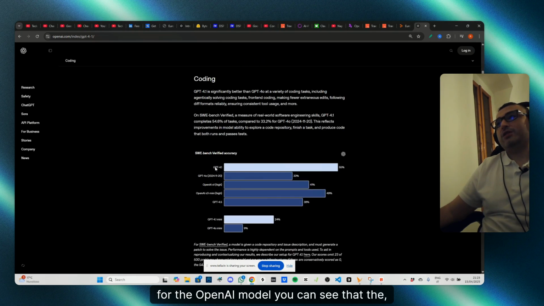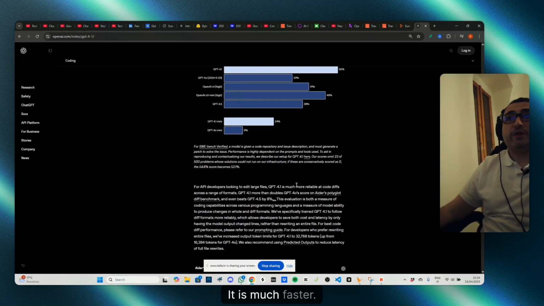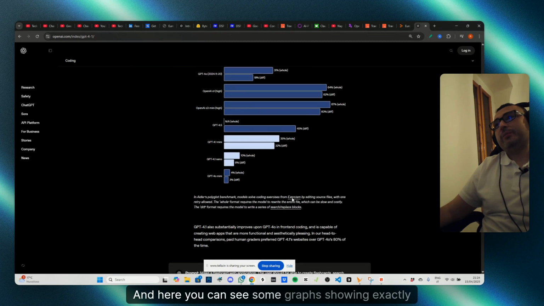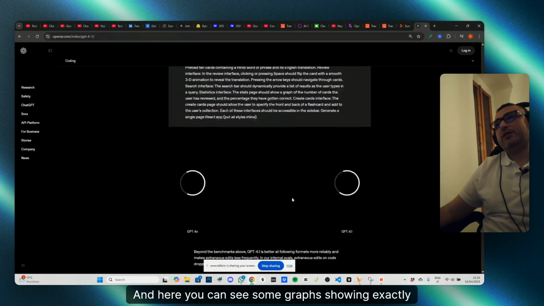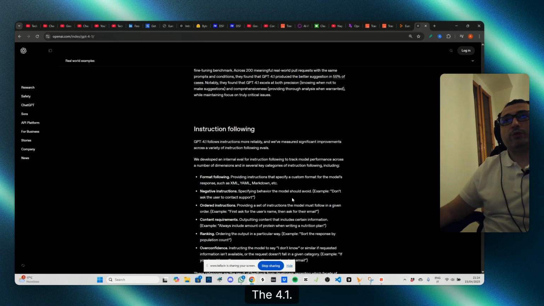You can see that the model 4.1 outperformed the 4.0 and all the O3 mini versions. It is much faster, and here you can see some graphs showing exactly the performance of the 4.0 and the 4.1.